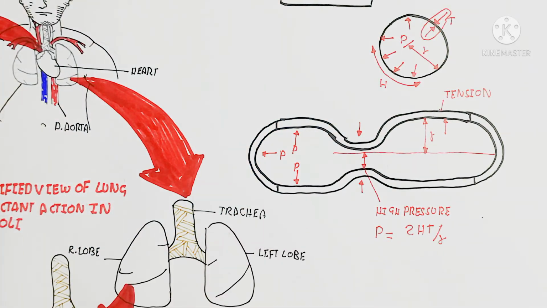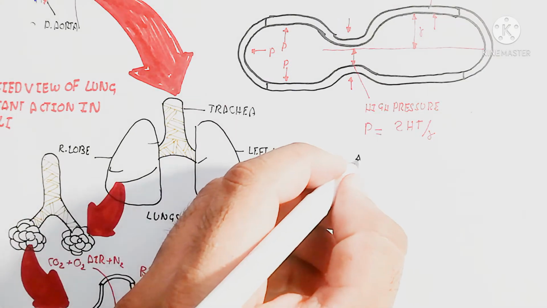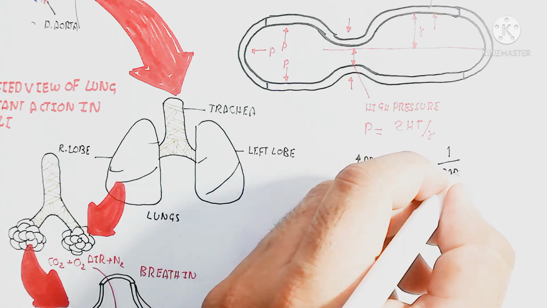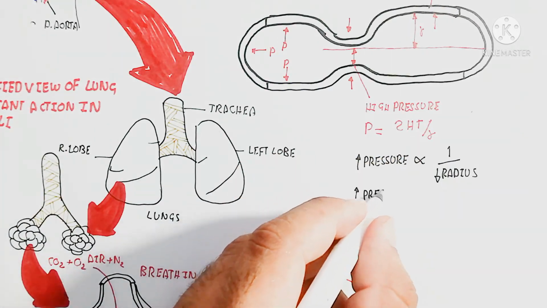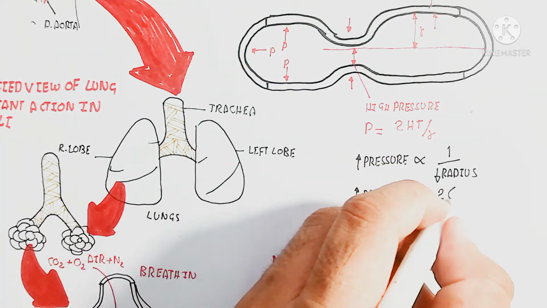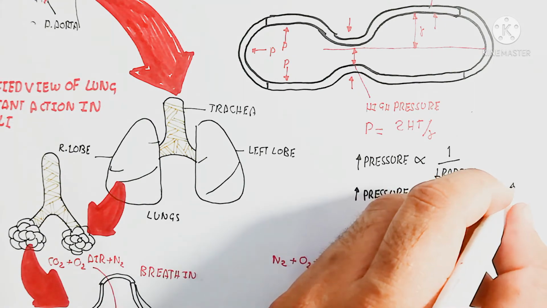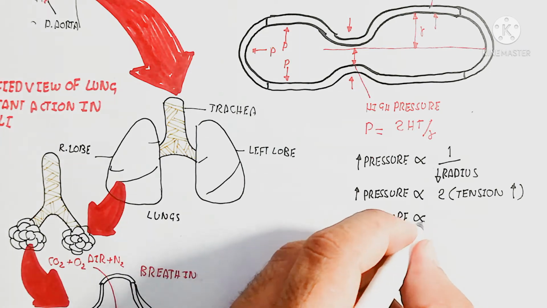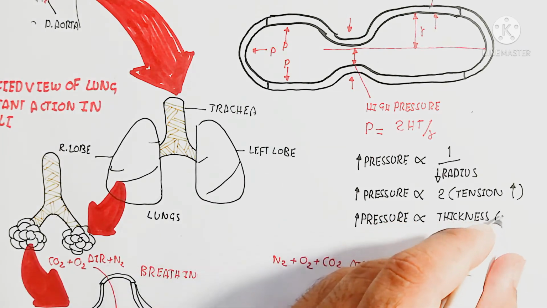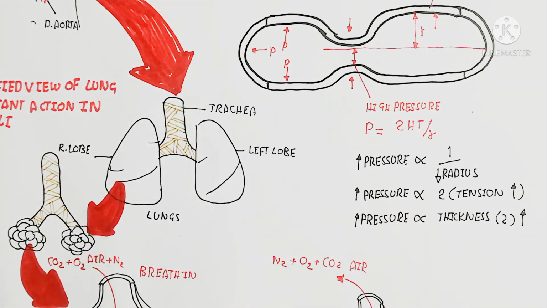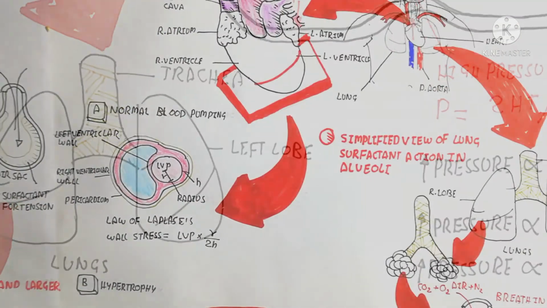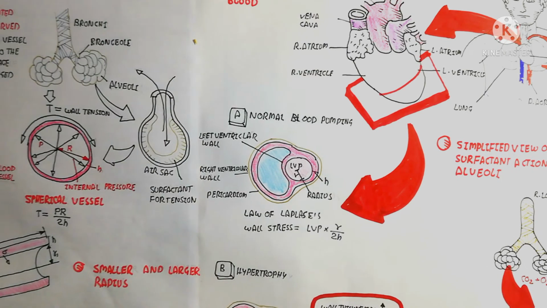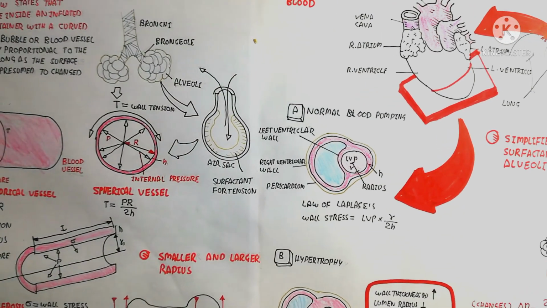I hope it makes sense. Here is the blood vessel which contains a radius, and the radius increase depends on the tension, and the pressure will be increased due to the decrease of the radius. The surfactant is decreased due to coronavirus infection, leading to uncomfortable breathing and less breathing. So that is why it is important. So the pressure is inversely proportional to the radius.